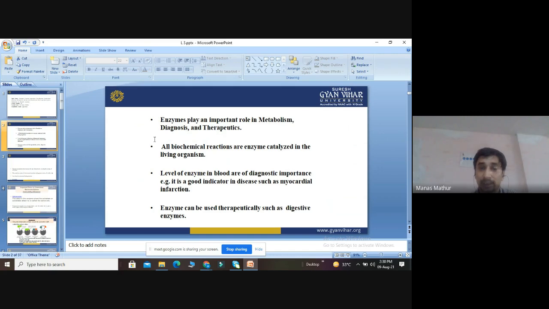When we detect certain enzymes in the blood, they inform us. They are a good indicator in diseases such as myocardial infarction.